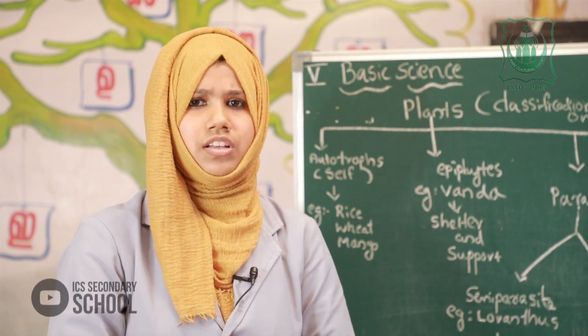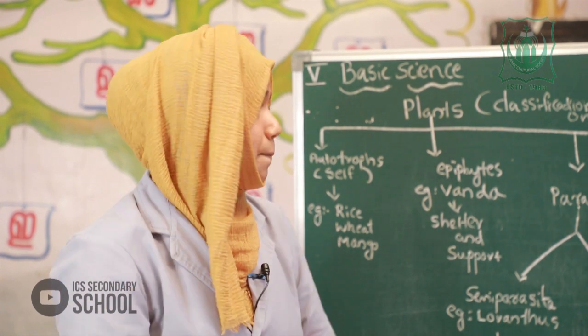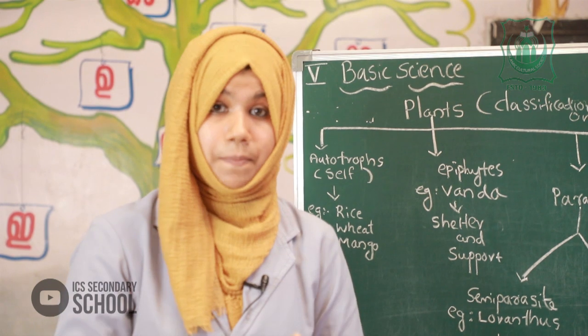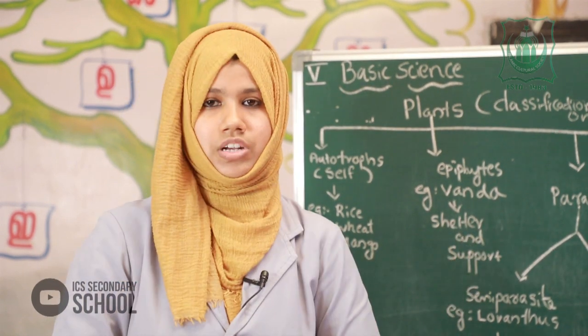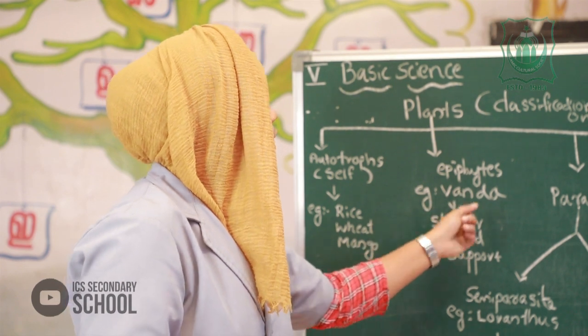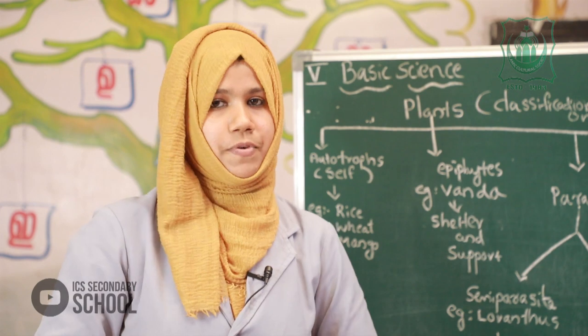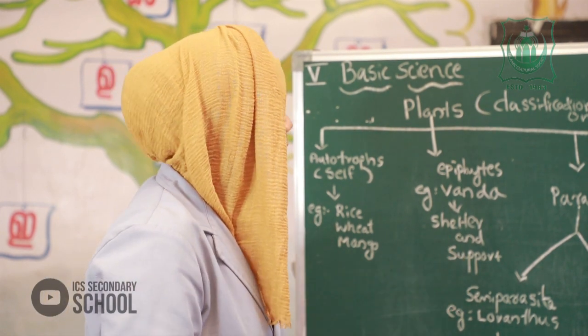Epiphytes are plants that grow on other plants and depend on them without harming them. Without harming means it does not affect them badly. They grow on other plants for shelter and support. They prepare their own food, and only depend on others for shelter and support. They are called epiphytes. Example: Vanda.